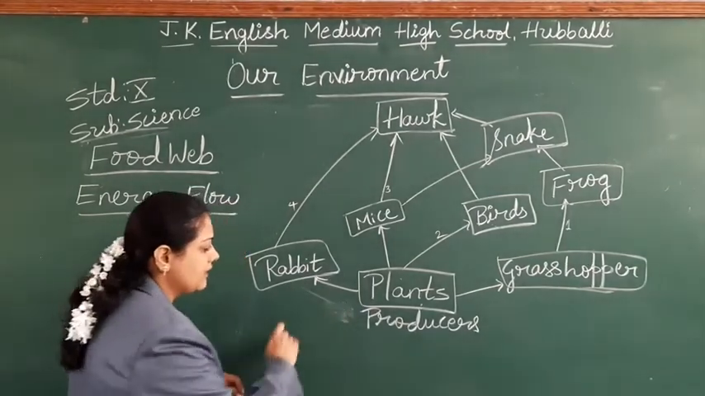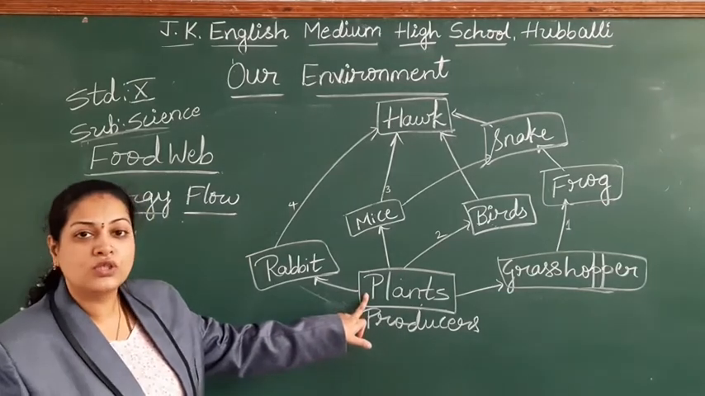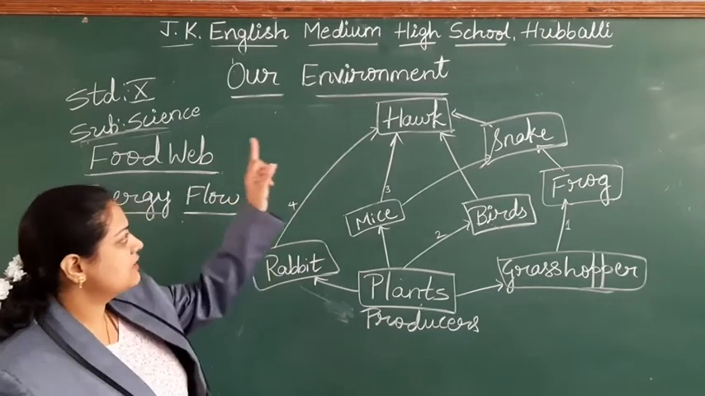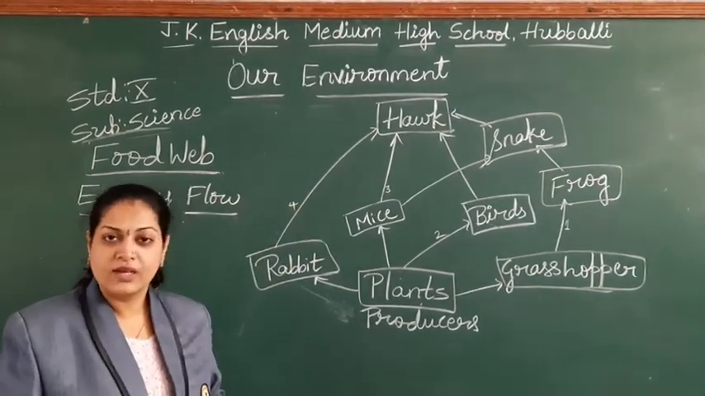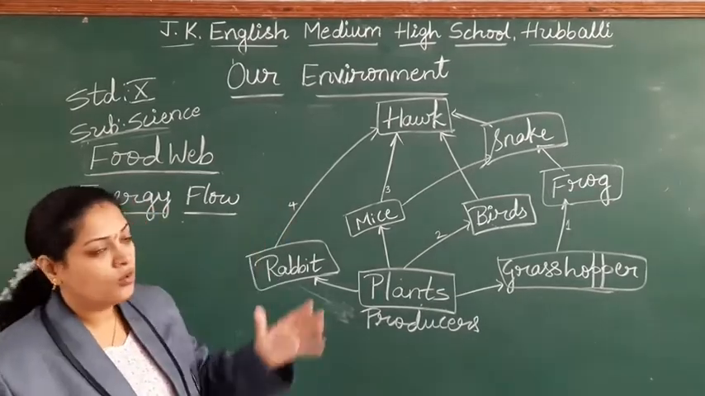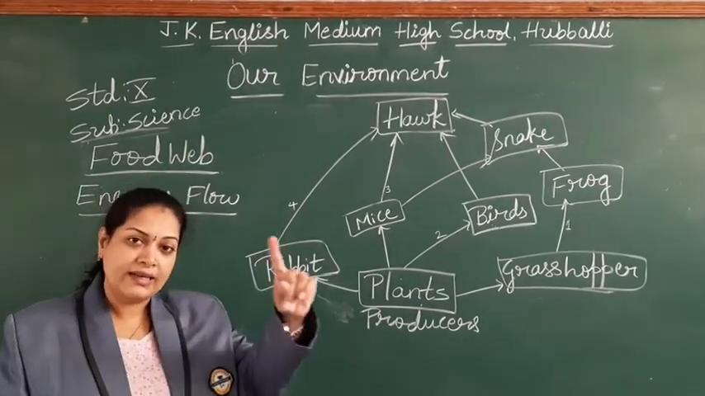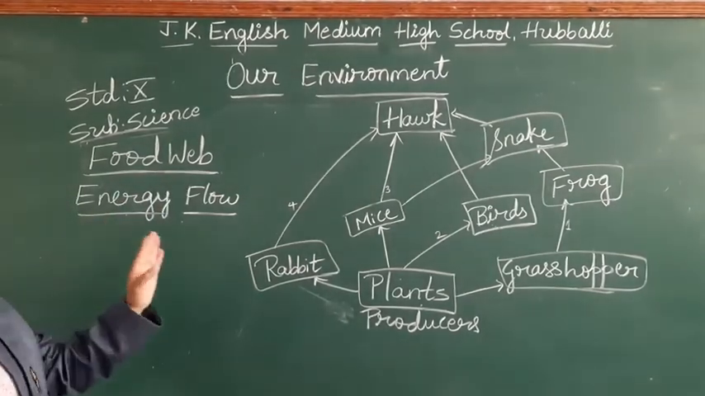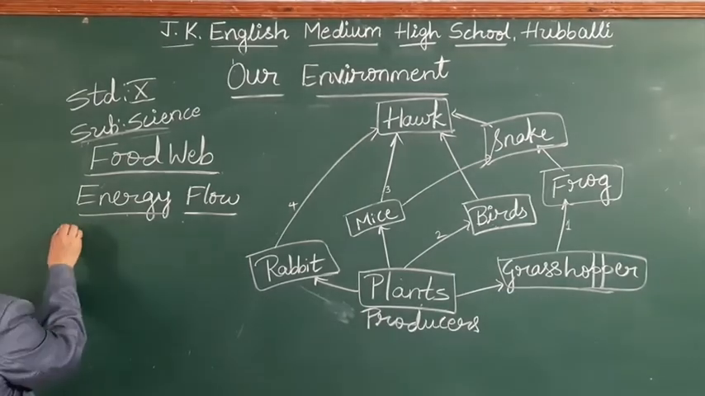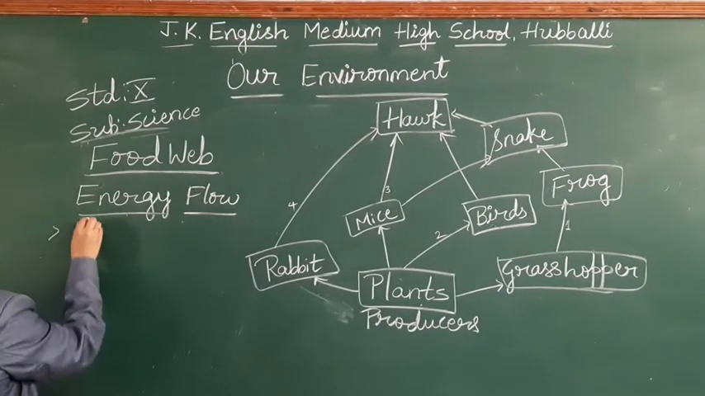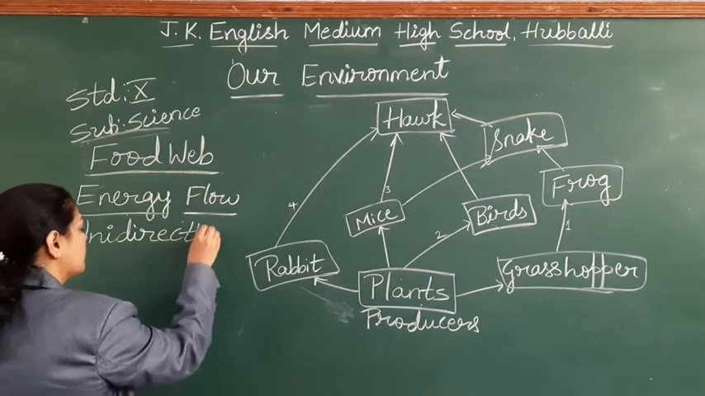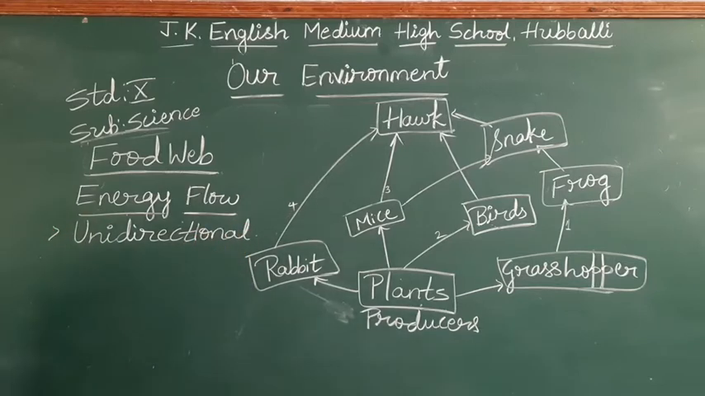Okay. So what happens here? The energy which is produced by the producers is taken by the rabbit. The energy which is present in the rabbit is taken by the frog. Right? So like this, there is a transfer of energy in the one direction in an ecosystem, that is called as energy flow. So what we can say in the energy flow? Energy flow is unidirectional. Okay.